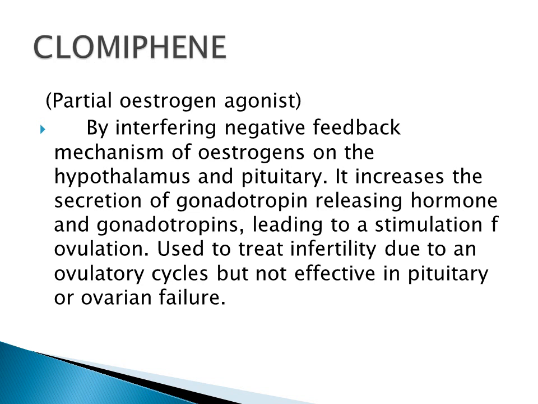Clomiphene is partial estrogenic agonist. By interfering negative feedback mechanism of estrogens on the hypothalamus and pituitary, it will increase the secretion of gonadotropin releasing hormone and gonadotropins. So it will lead to a stimulation of ovulation, and so it is used to treat infertility due to anovulatory cycles, but is not effective in pituitary or ovarian failure.